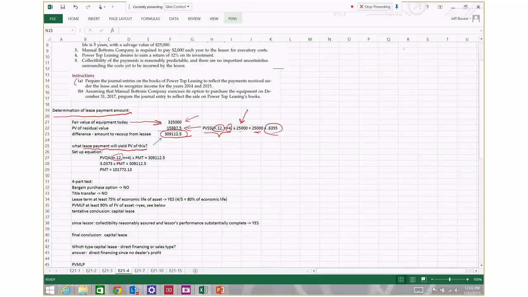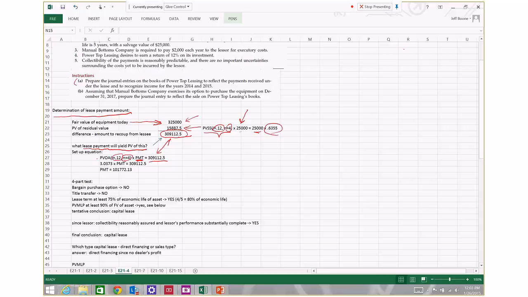So present value of an ordinary annuity factor, 12% discount rate, n equal to 4 because there are 4 payments. Take that factor, multiply it times some unknown payment amount, which is what we're trying to determine, and set that equal to the amount that we have to recoup from the lessee in present value terms, which is $309,112.50.